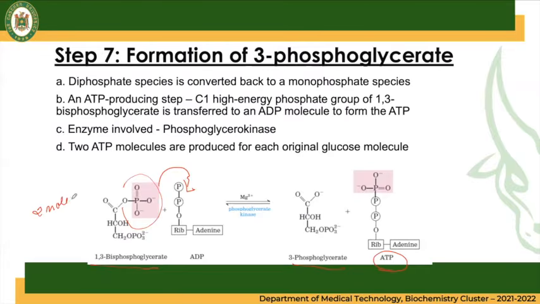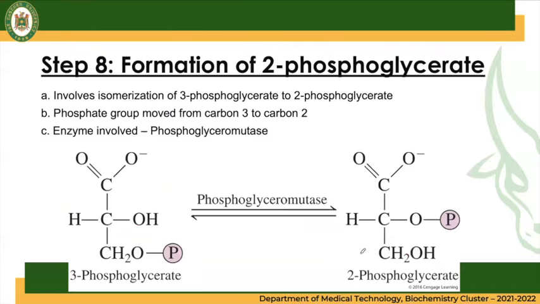Therefore, there are two molecules of 1,3-bisphosphoglycerate that will produce two molecules of the 3-phosphoglycerate and two molecules of ATP as well. Of course, there are two molecules of ADP that are used in this process. So now we have two molecules of 3-phosphoglycerate and two molecules of ATP.